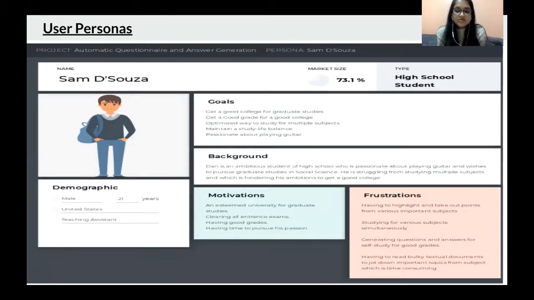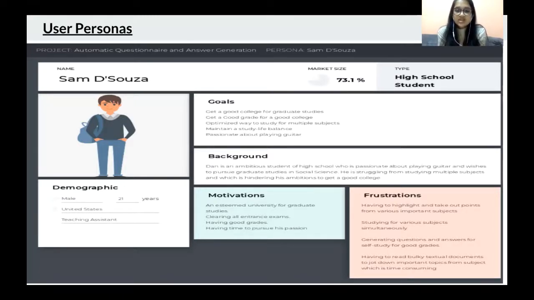And then moving on to frustrations, wherein to achieve these motivations he'd have to highlight and take out points from various important subjects, studying various subjects at one point of time simultaneously, generating questions and answers for self study for good grades, and having to read bulky textual documents to jot down important topics from subjects, which is time consuming.